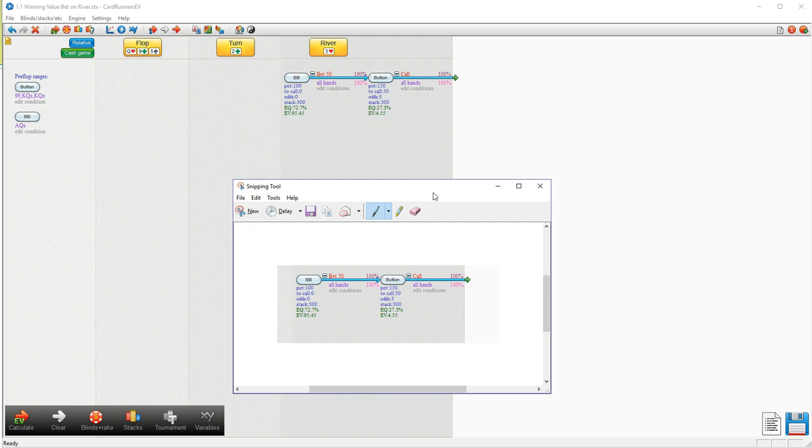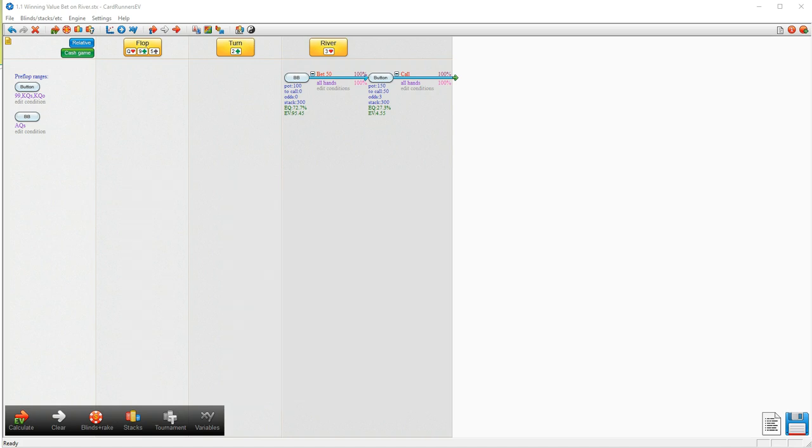And naturally, against a calling station, the larger we bet, generally the better, because it won't necessarily influence his calling frequency too much, but we'll be putting more money in the middle when we have an equity edge. But in other situations, you're going to have to make some estimates. You're going to have to think deeply about what part of your opponent's range you're targeting and how you can